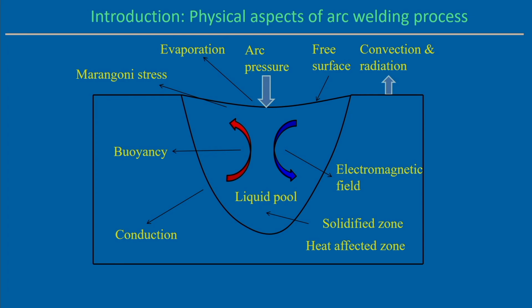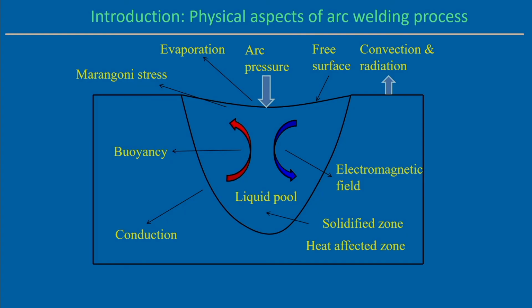Now, when we are talking about the conduction mode heat transfer analysis, in this case we are not considering the liquid molten material flow, for which there are so many driving forces. If we look into all the driving forces, then we can get the typical shape of a weld profile like that. Of course, in this case there is no addition of electrode material.